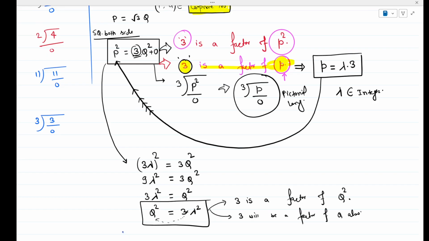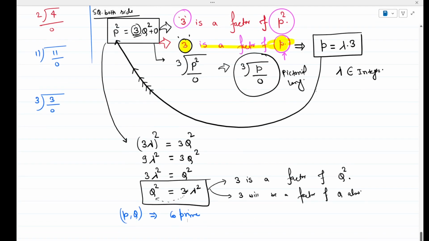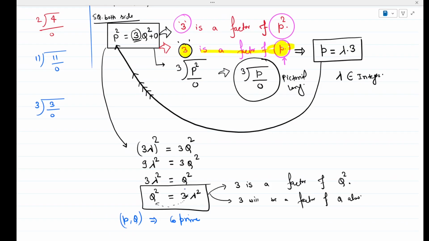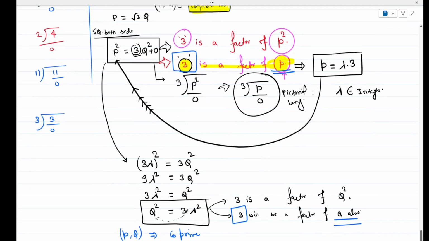We have assumed that P and Q in a pair are co-prime. It means their highest common factor should be 1. Whereas right now we have proved that 3 is a factor of P also, and 3 is a factor of Q also. It means P and Q do not belong to co-prime, which is a contradiction here. Are you getting this proof?